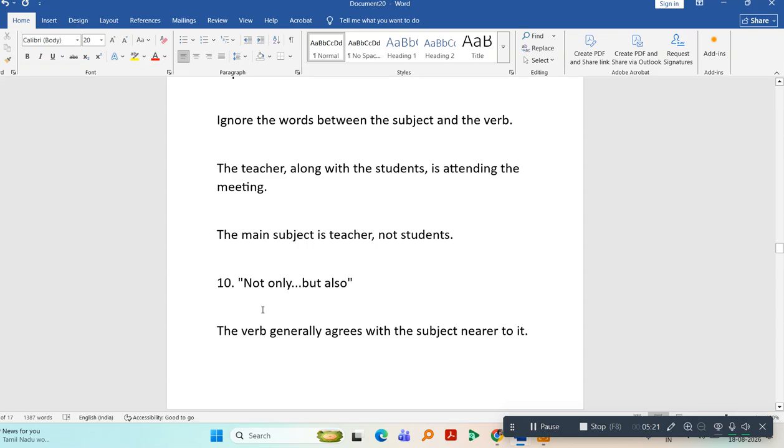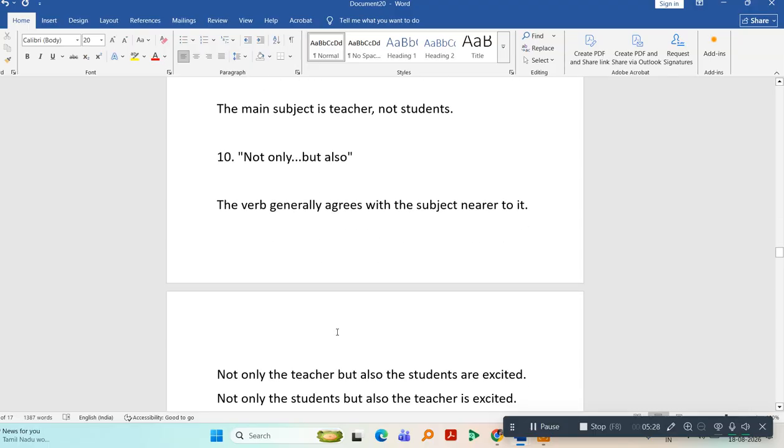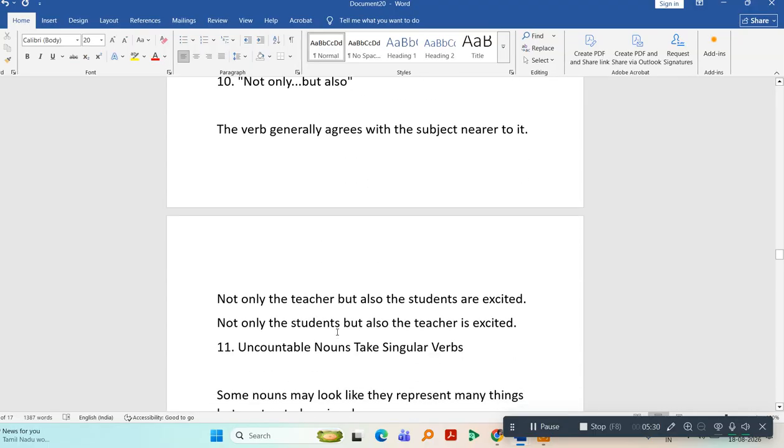Now let's talk about the subject with not only and but also. The verb generally agrees with the subject nearer to it. For example, not only the teacher but also the students are excited. If the subject is near to the verb, then use that verb. Not only the students but also the teacher is excited.